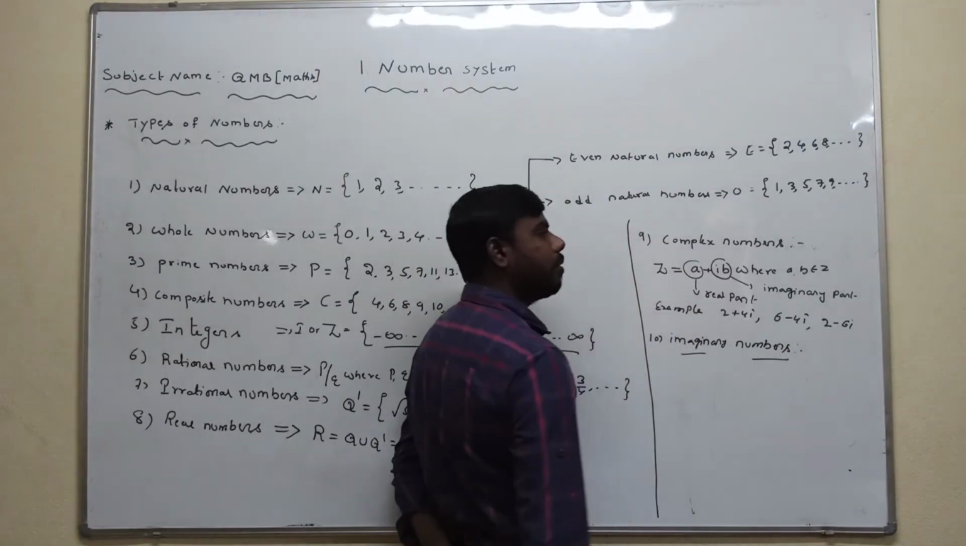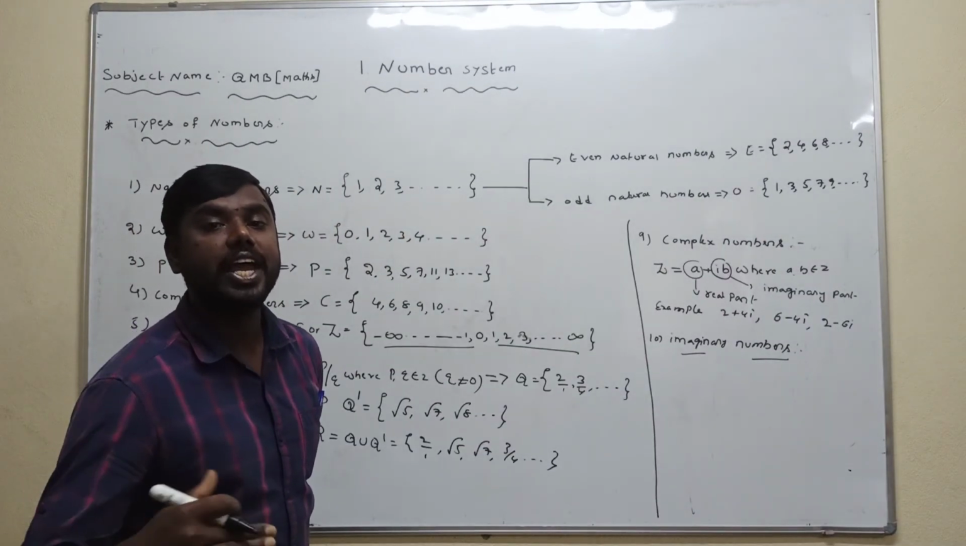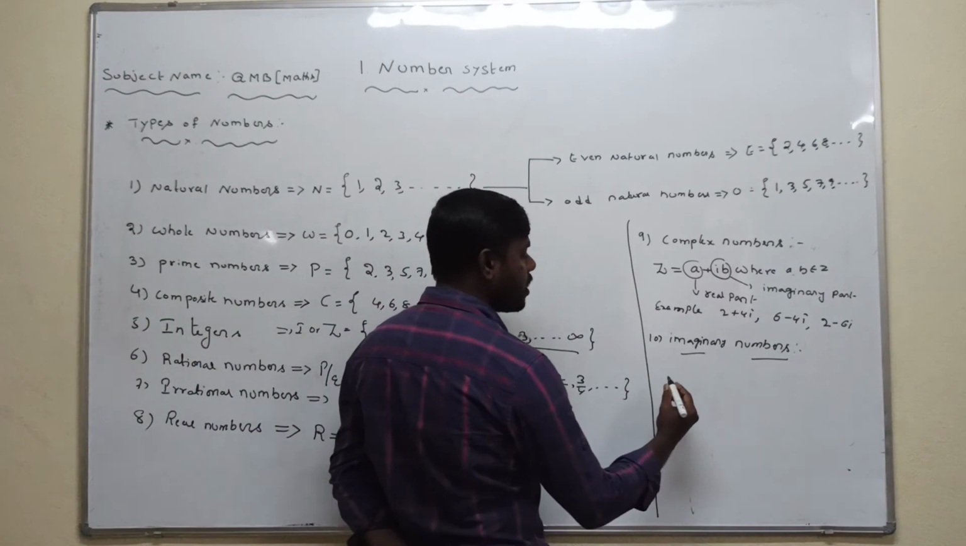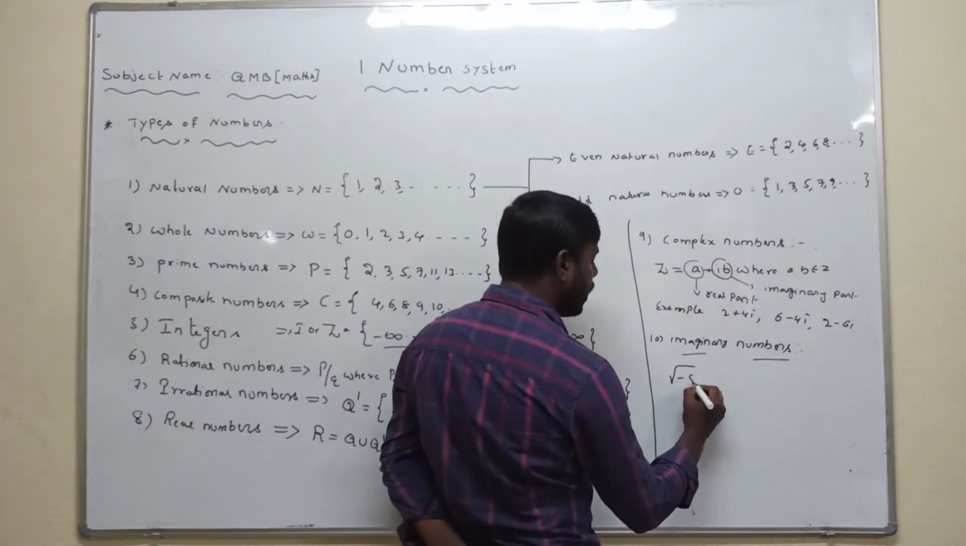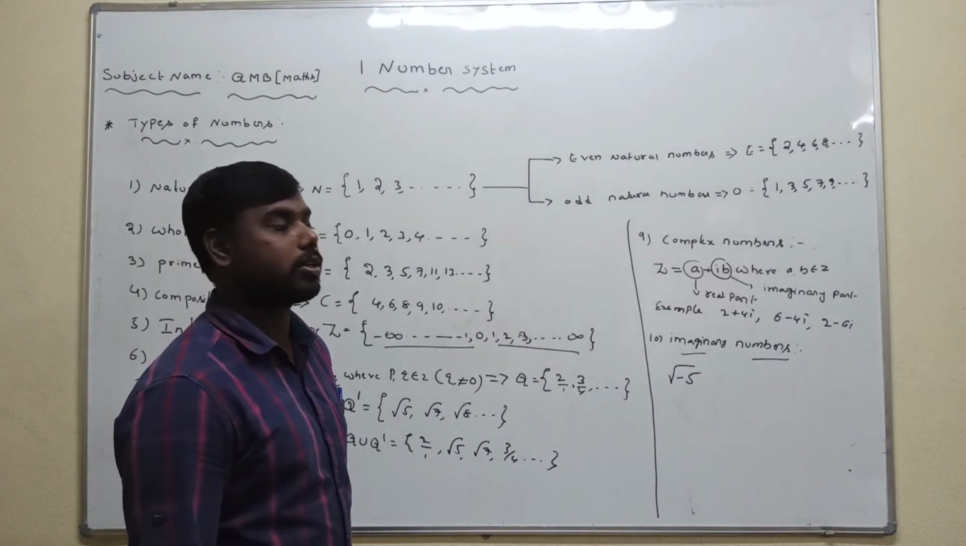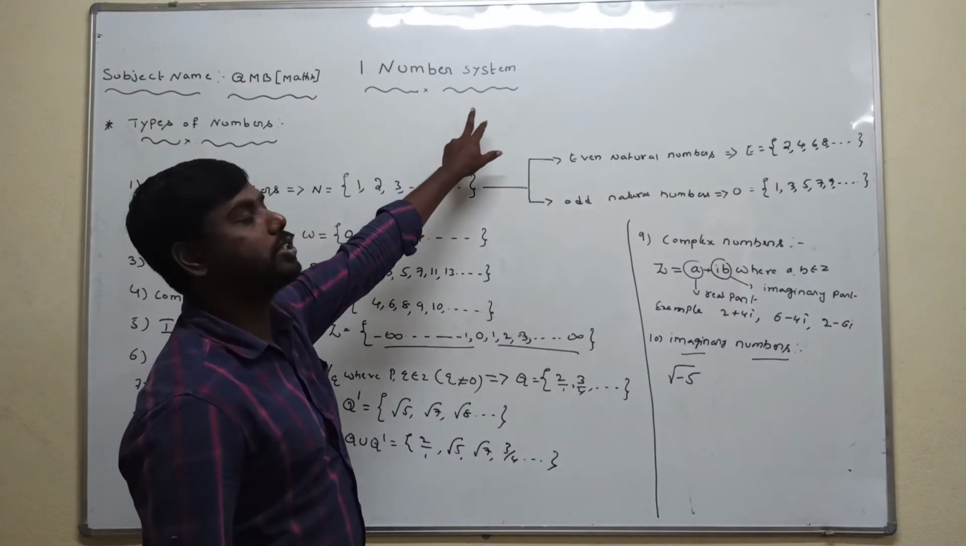Imaginary numbers are nothing but the square root of negative values. Square root of negative values is called imaginary numbers. In the number system,